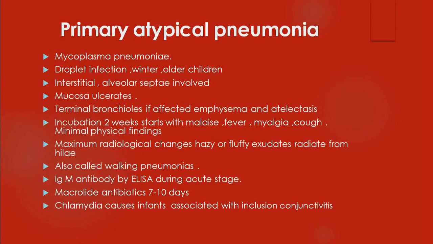So primary atypical pneumonia, I told you about walking pneumonia, is more common in older children, a droplet infection during winter months. Usually the terminal bronchioles are affected, and the incubation period is about 2 weeks. You will see maximum radiological changes, but clinically the child is not that symptomatic. So it's also called walking pneumonia. The diagnosis is by detecting IgM antibody using the ELISA technique. Most commonly, atypical pneumonias or mycoplasma infections are treated with macrolides, especially newer macrolides like azithromycin and clarithromycin. These are the mycins which are employed. Macrolides are used for atypical pneumonias in older children.